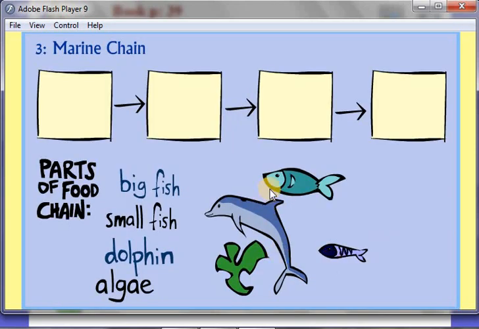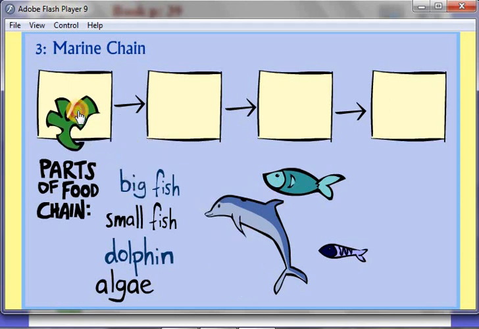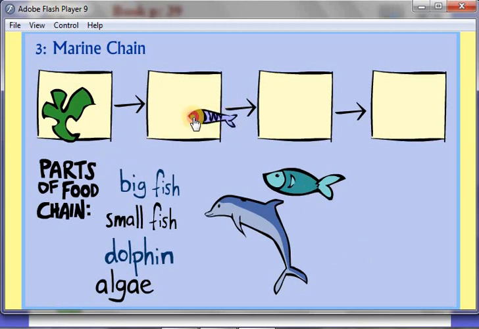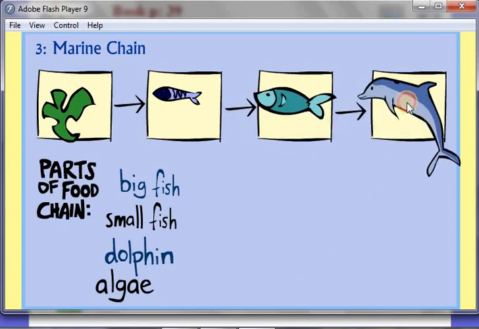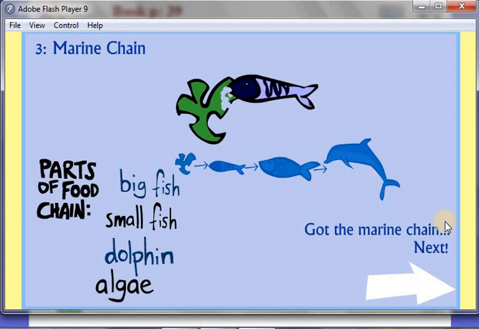Now let's try a marine food chain in the sea, for example. We will start with alga, which is a marine plant. The alga is eaten by small fish, then the small fish is eaten by a big fish. Finally, the big fish is eaten by a dolphin. This is also a food chain.